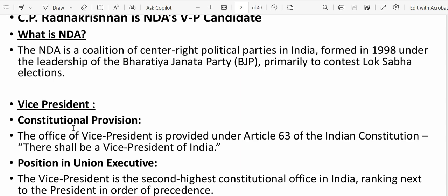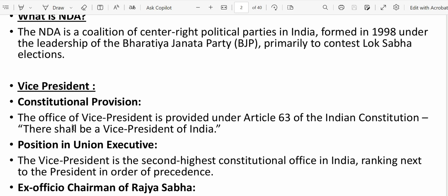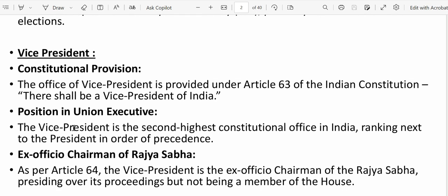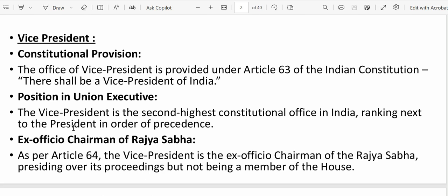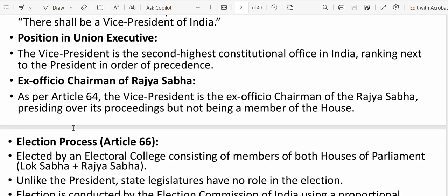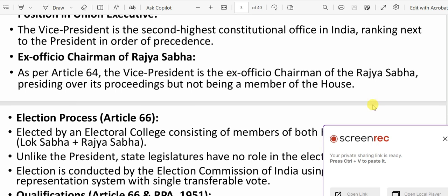When we say vice president, we need to understand who is eligible to be vice president and what the constitutional provision is, because whatever we do in our country should be constitutional and legal. So we need to see what the constitutional provisions are regarding the vice president. Next, what is the position of the vice president in the union executive? Next, ex officio chairman of Rajya Sabha: the vice president acts as ex officio chairman of Rajya Sabha. We need to read which article that is based on. Then how the vice president gets elected, that election process.